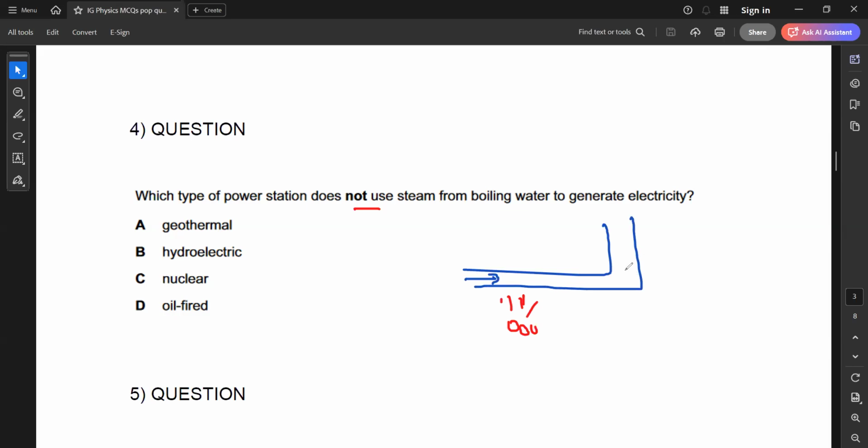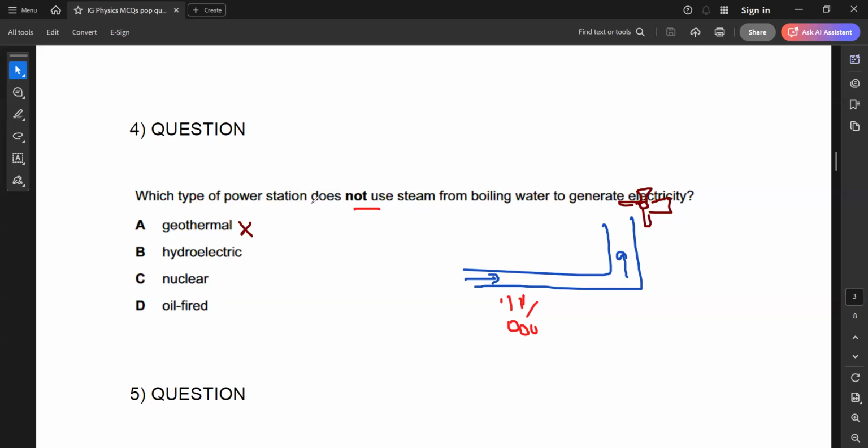Then, as a result, the steam rotates the turbine to produce electricity. So the geothermal power station is using steam, because first the energy from the hot rocks is absorbed by the water, converting it into steam, and then the steam is moving a turbine to produce electricity.